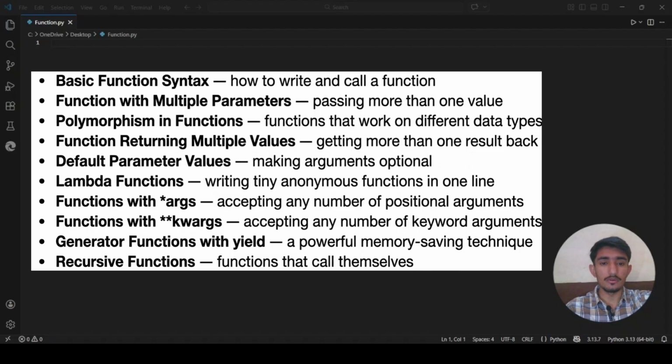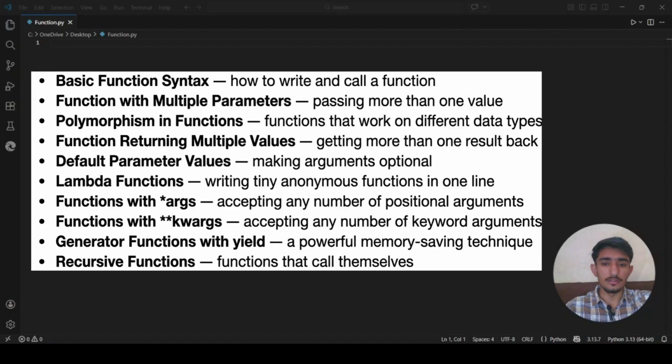Then we will talk about functions with multiple parameters, passing more than one value, something like that. Then we talk about polymorphism in functions, functions that work on different data types. Okay. Also, we will learn function returning multiple values, like getting more than one result back. Also, default parameter values, like making arguments optional. Also, we will talk about lambda functions, like writing a tiny anonymous function in one line.